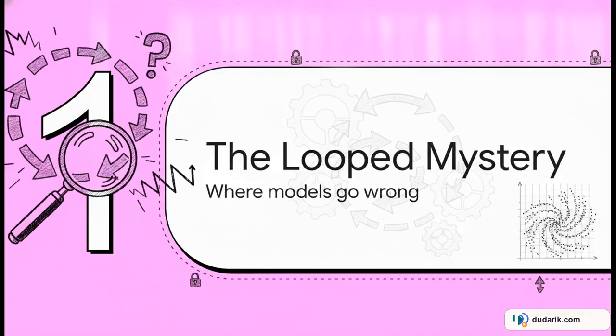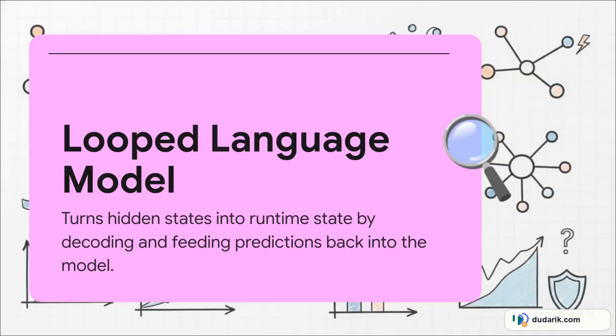To really get this, we need to start our detective work by looking at the standard setup of looped language models. Before we get into the bug itself, let's appreciate the feature. A looped language model acts like a highly efficient recycling center. It's an architecture that turns hidden states into runtime states by decoding a prediction, feeding it right back into the network, and continuing the computation. It efficiently recycles states to process information without needing infinitely more layers.